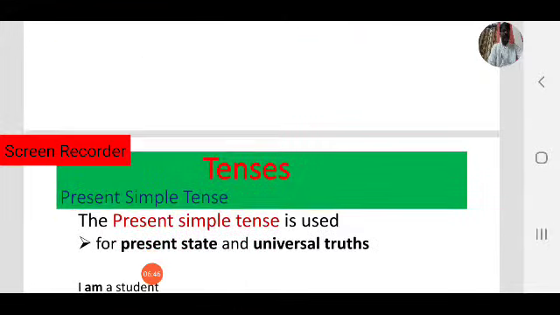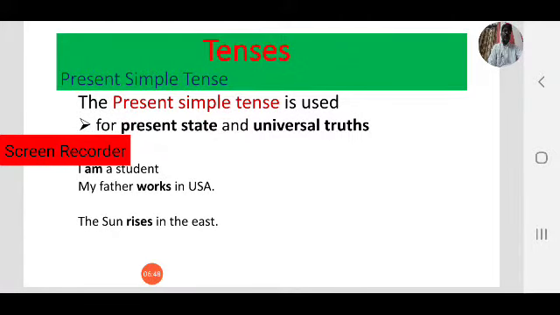So let us see present simple tense. Where do we use present simple? Present simple tense is used for present state and universal truths. Note it down. We have just started our journey with simple present. So where do we use present simple? First one, note it down: present simple tense is used for present state and universal truth.